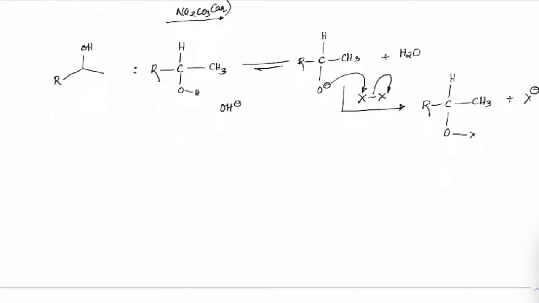After this you see R CHOX CH3. Now, because we have enough OH minus, which itself is the basic solution solvent, this OH minus will again take away this proton because it is attached to a strongly withdrawing group; OX itself is a withdrawing group.